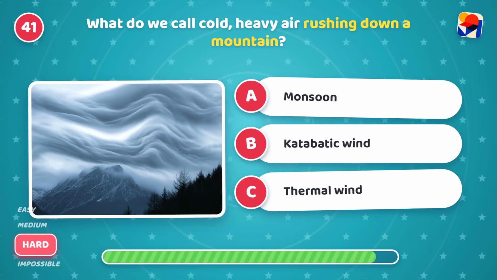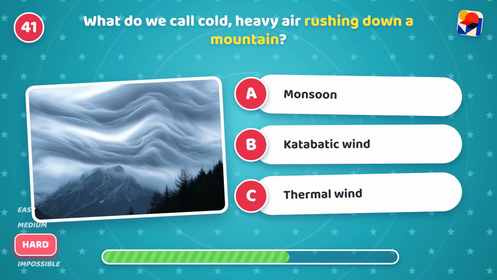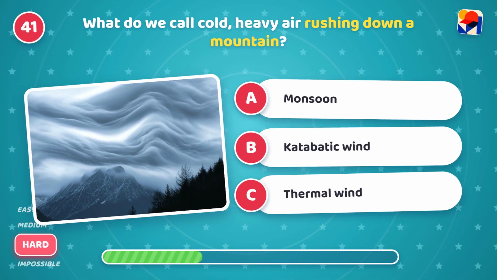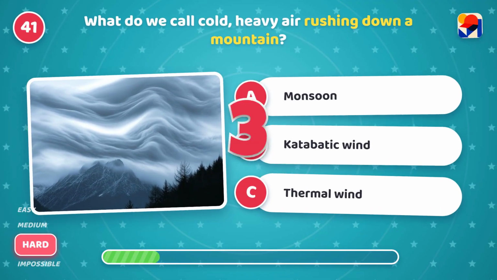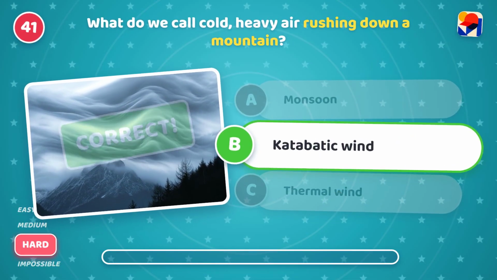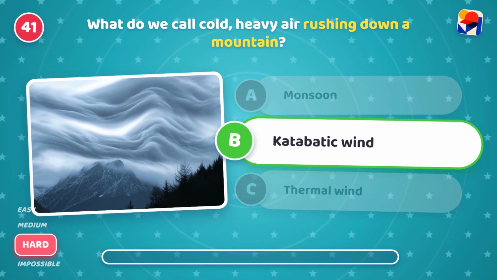What do we call cold, heavy air rushing down a mountain? Is it A, monsoon, B, katabatic wind, or C, thermal wind? It's B, katabatic wind. Tough. Gravity pulls cold air downward.